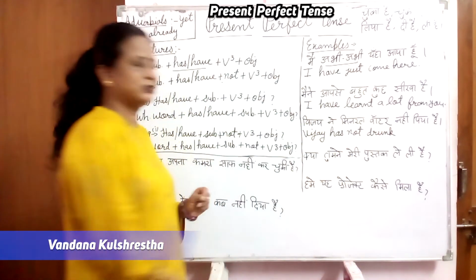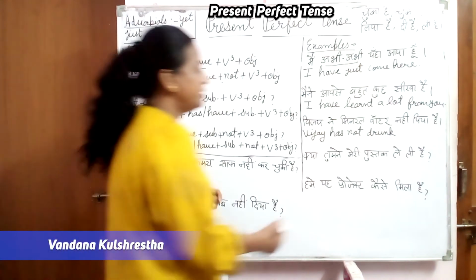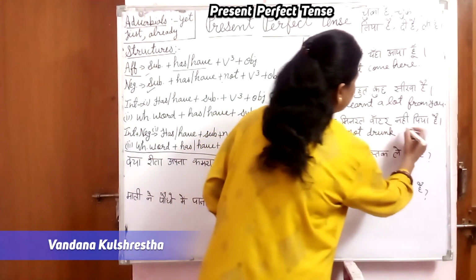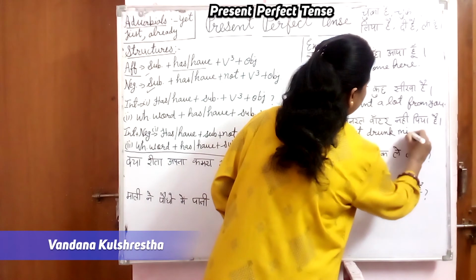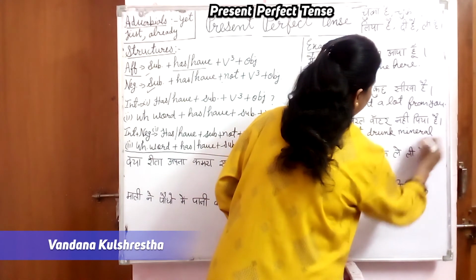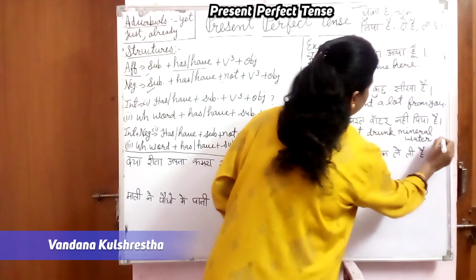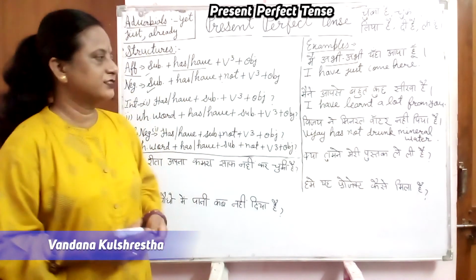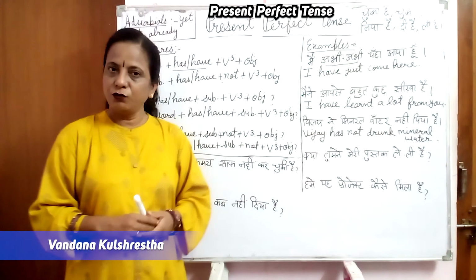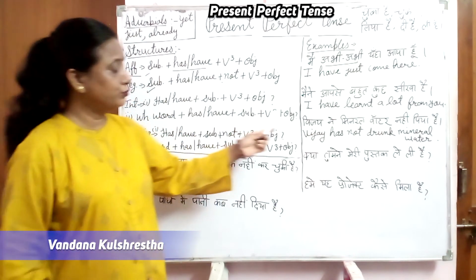Now what is the object? Mineral water. So Vijay has not drunk mineral. I am writing here because space is not here. Full stop. So Vijay has not drunk mineral water. Now come to the next.